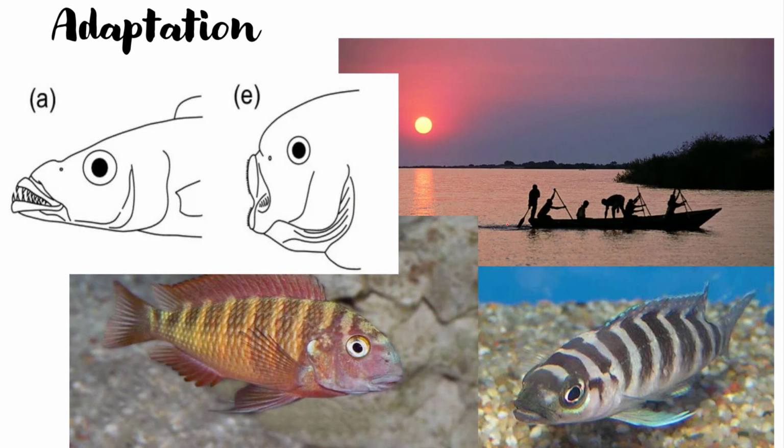Now, when we talk about the real process, adaptation is a process that results from natural selection. That means when selection operates, it leads to the adaptation process. Adaptation is a process that selects for the best suited organism in the prevailing environmental conditions. So here is a good example: you can very clearly notice such adaptation in different types of fishes in the Rift Valley,